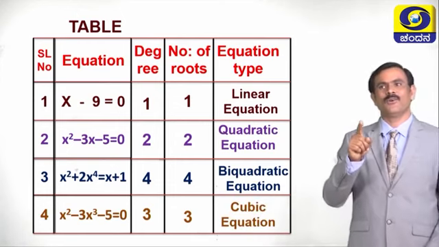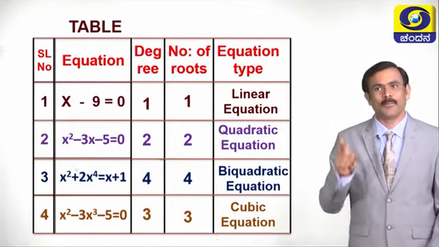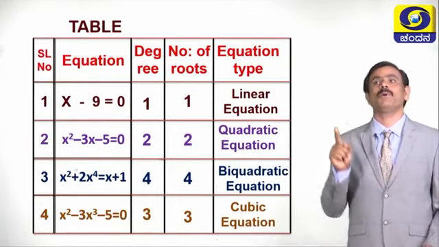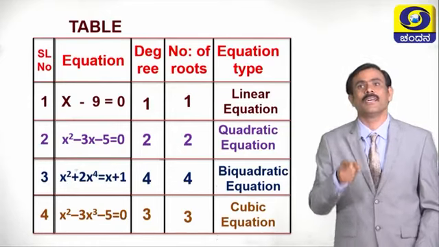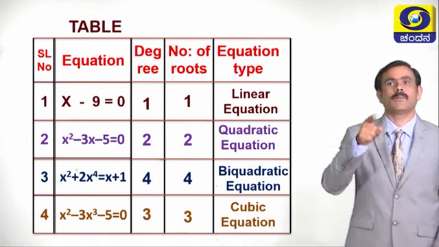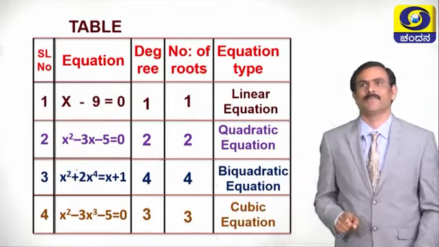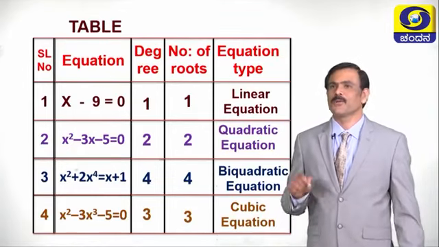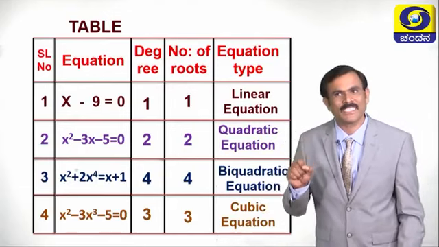Children, now you have seen in the table the degree, number of roots and type of equations. All these are based on what? Number of roots and type of equations are based on the highest degree of the equation. Children, today what type of equations we have to discuss?